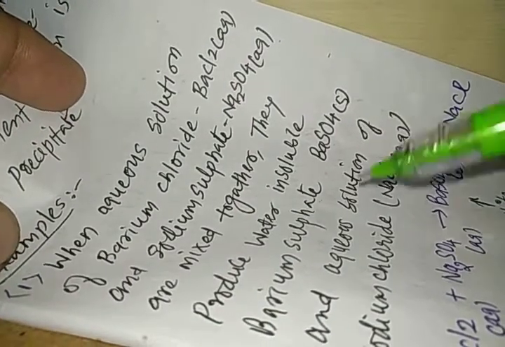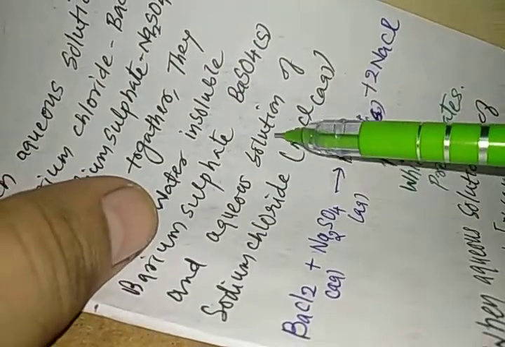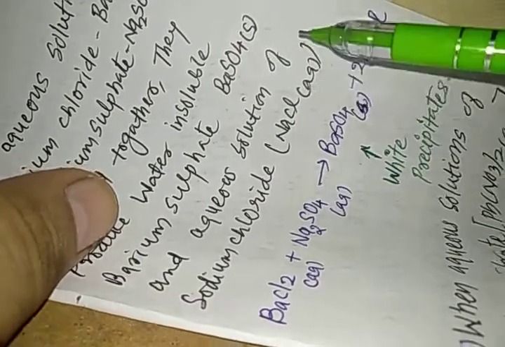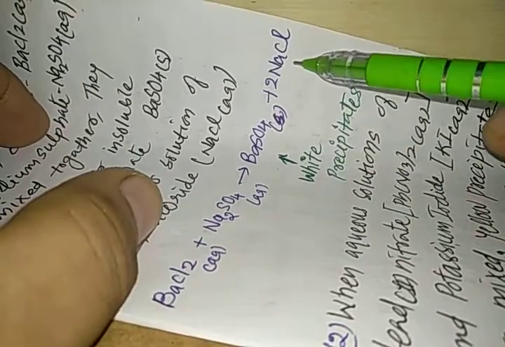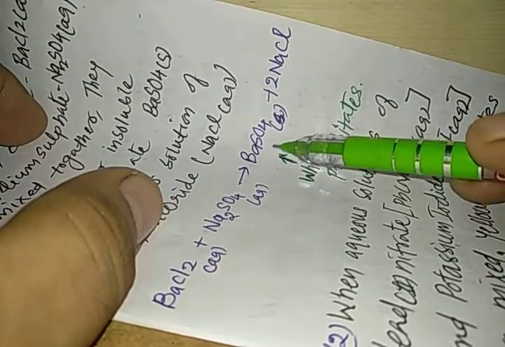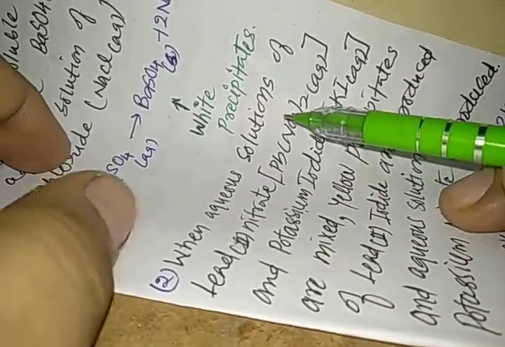We have already studied one precipitation reaction, so we'll study the example and we'll come to know. When aqueous solution of barium chloride, BaCl2 aqueous, and sodium sulfate, Na2SO4 aqueous, are mixed together, they produce water insoluble barium sulfate, BaSO4 solid, and aqueous solution of sodium chloride, NaCl aqueous. You can see here we take barium chloride aqueous solution and sodium sulfate aqueous solution, so we get barium sulfate and sodium chloride solution. White precipitates of barium sulfate are produced. You will see the activity and you will come to know about this reaction.